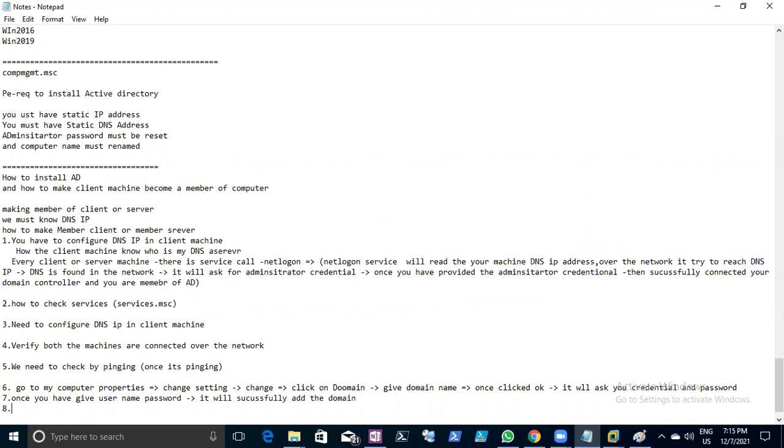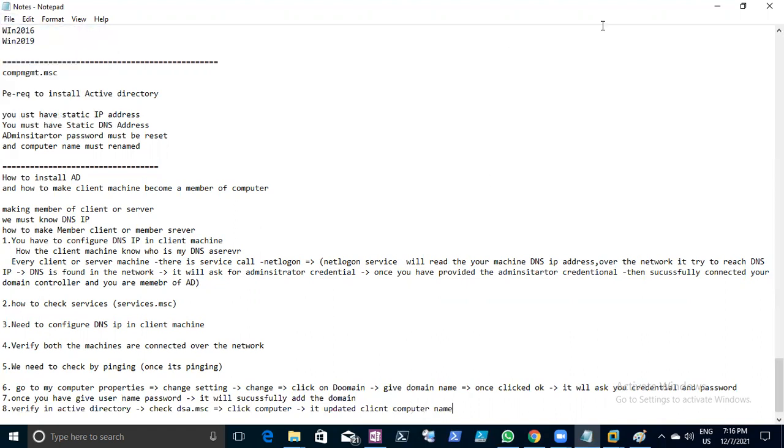And go and verify in Active Directory. Check in dsa.msc and click Computers. It will show the updated client computer name, right?